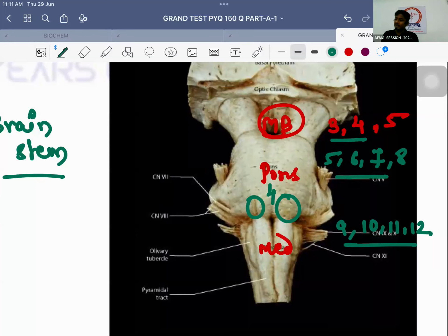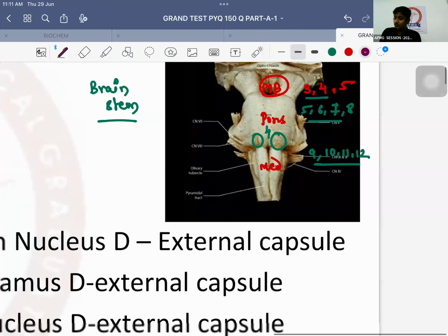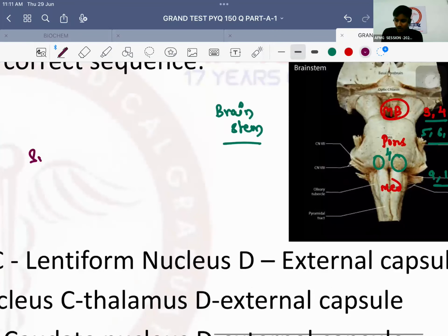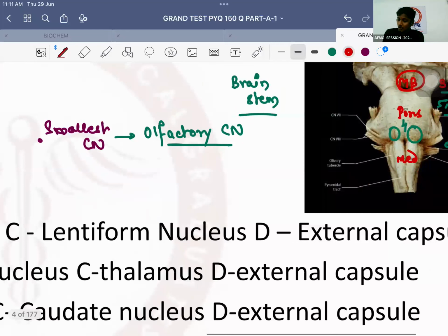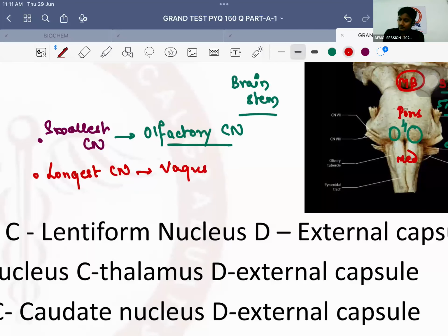That's the important. Smallest cranial nerve, jaldi se. मैं important one liners करवा रहा हूँ. ENT पढ़ी है ना सब लोगों ने? Very good. Olfactory. So the smallest cranial nerve will be the olfactory cranial nerve. Please remember, the smallest cranial nerve is the olfactory nerve. Longest cranial nerve will be the vagus nerve. That is your 10th cranial nerve.